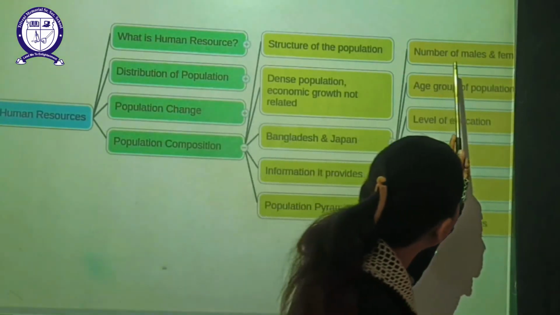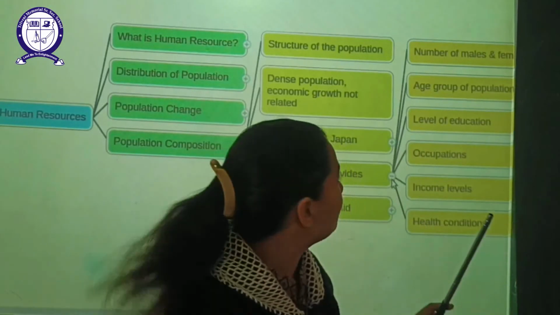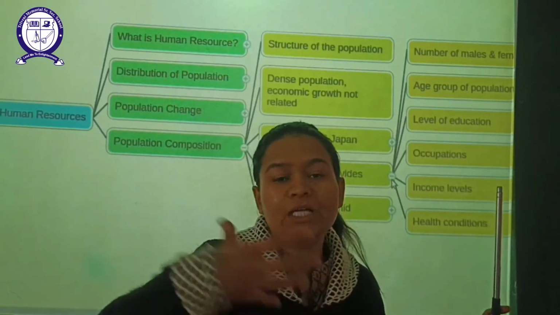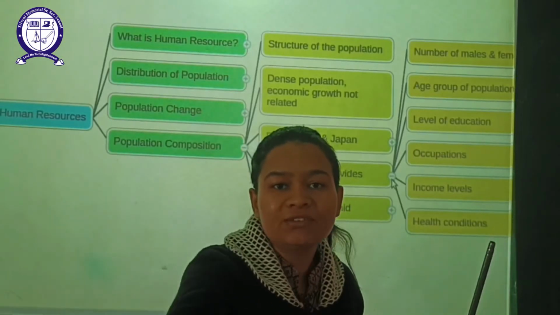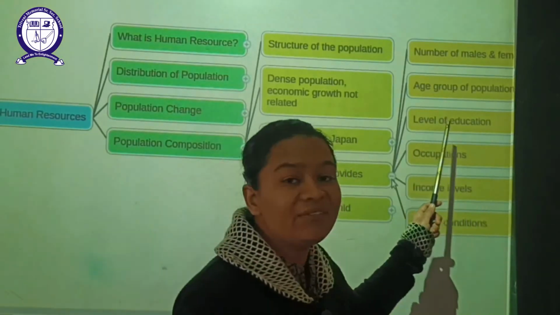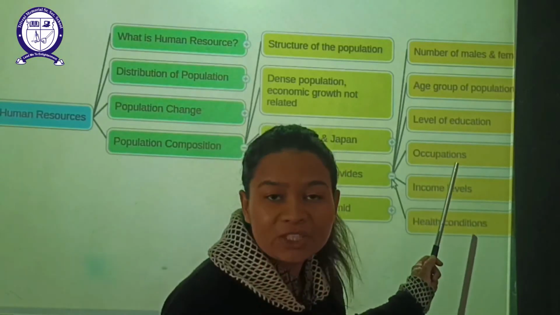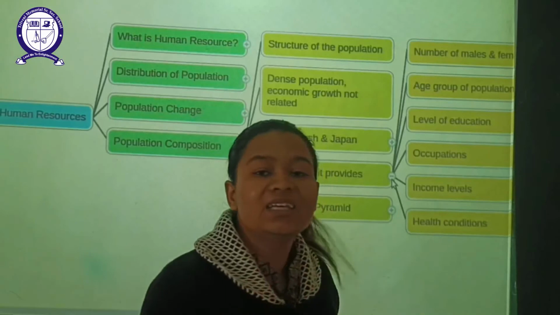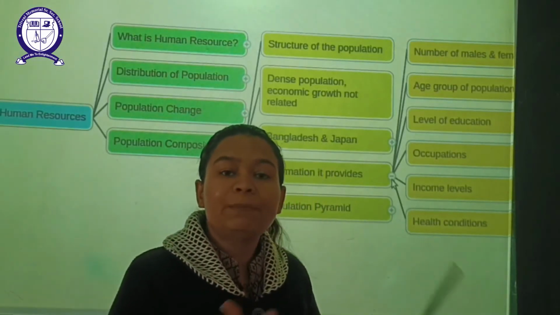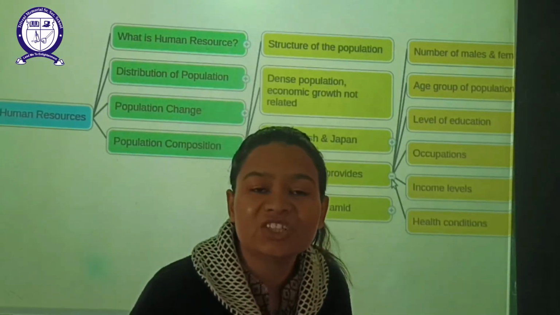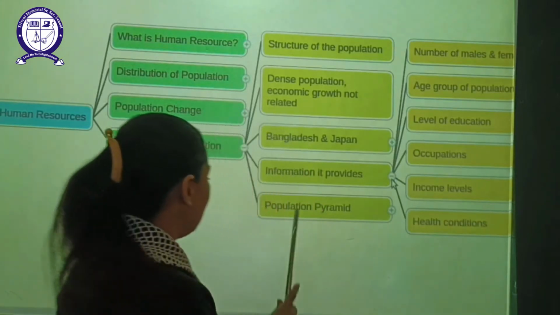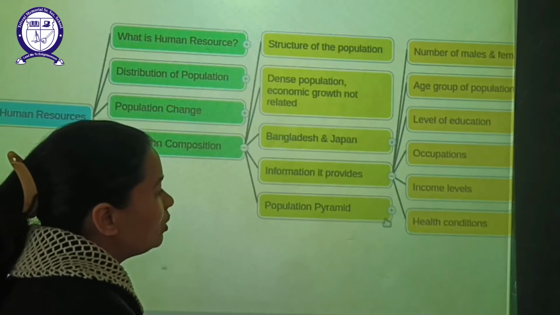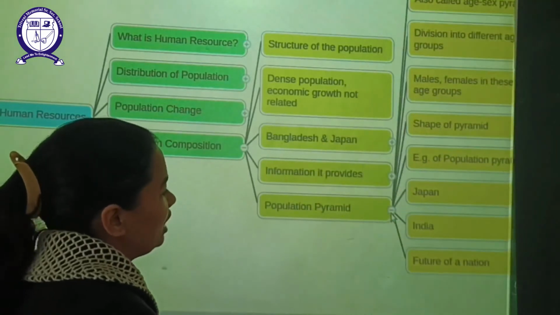It provides the number of males and females in that particular nation, age groups 0 to 10, 10 to 20, 30 to 40, 65, adults and all, level of education, what occupation they are doing, what is the income level of the people, and their health conditions. Are the people present in the nation healthy or not? And last comes the population pyramid, which is the last topic of your chapter.